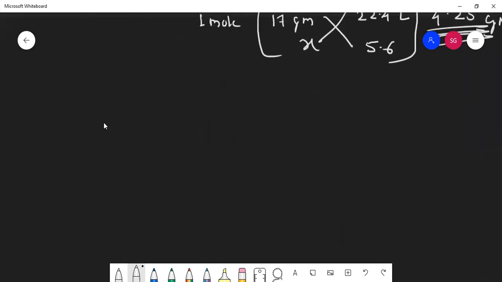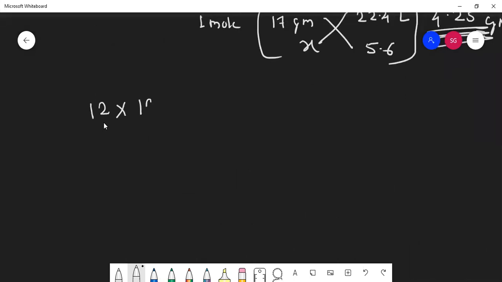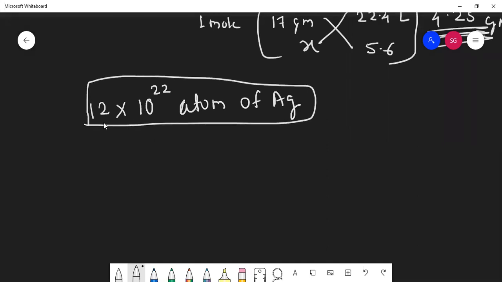One last question, students. Find the weight of 12 into 10 raised to 22 atoms of silver. Yes, you need to find the weight. And do you know silver's atomic weight is 108?